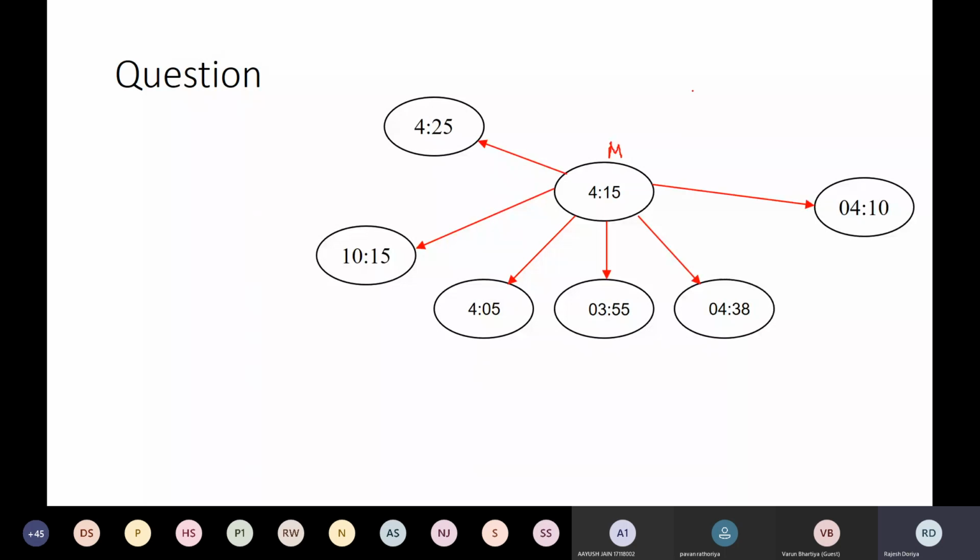And let's say the threshold which we have considered is that the time received from each clock should not have a variation of more than 45 minutes.